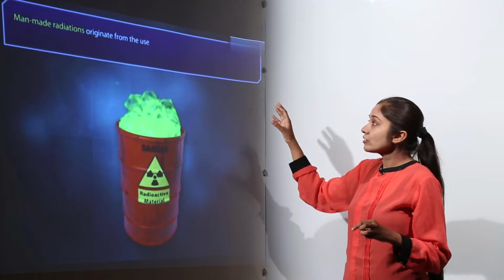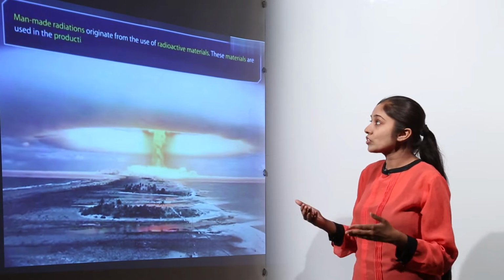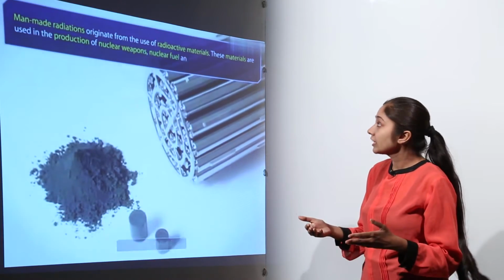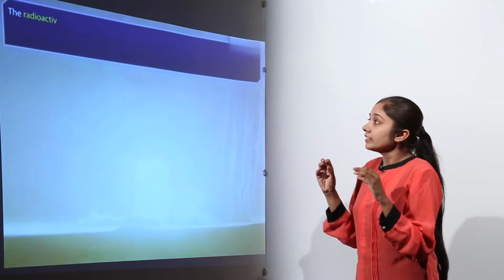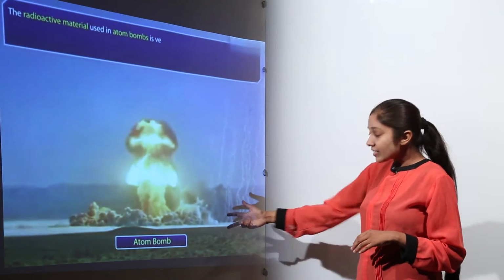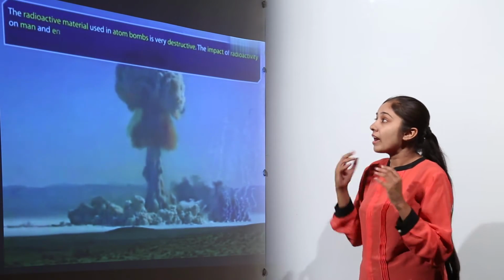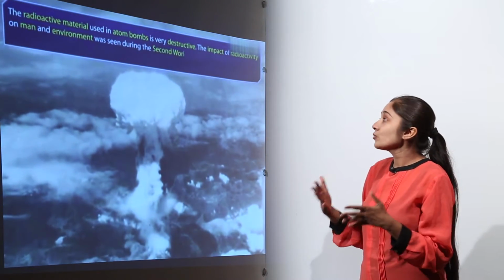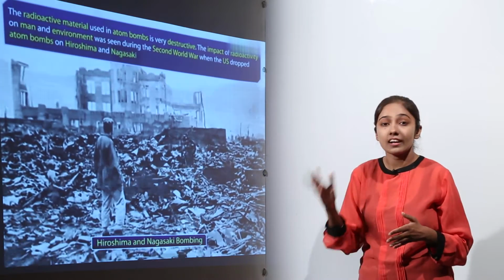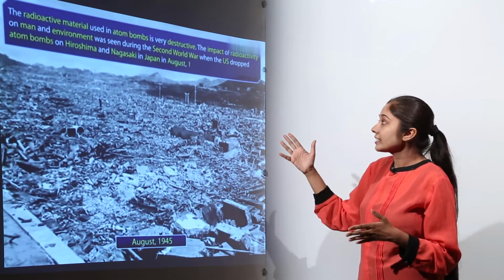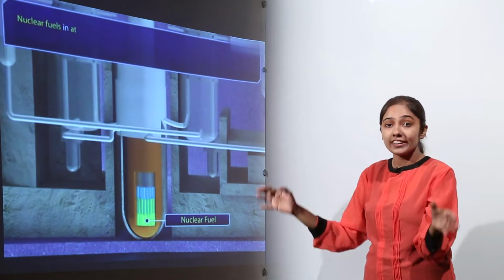Then we have man-made radiations originating from the use of radioactive materials, right, and these materials are used in the production of nuclear weapons, nuclear fuels and electric power. Okay. So, the radioactive materials used in atom bombs, they are very destructive, right. The impact of radioactivity on man and the environment was seen during the Second World War when the US dropped atom bombs on Hiroshima and Nagasaki in Japan on 6th August 1945. So, the cities were destroyed completely.